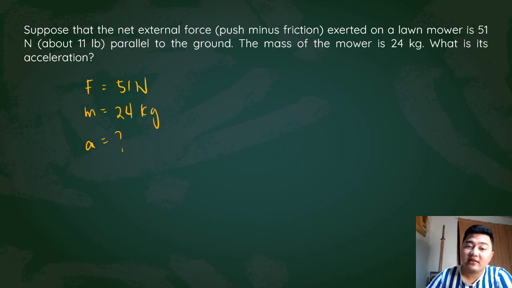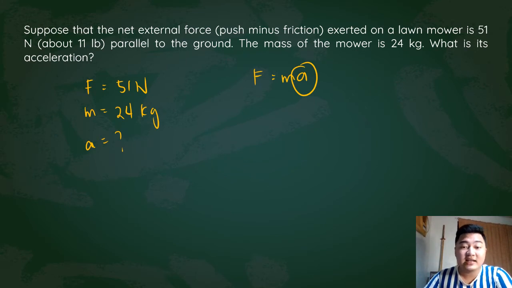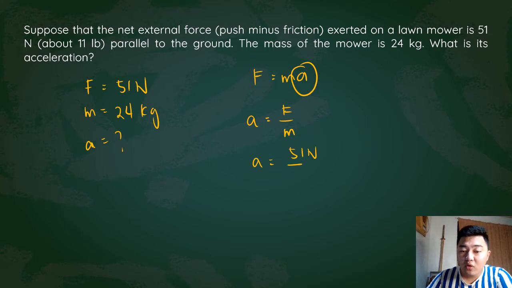To solve for acceleration, we know that force is equal to mass times acceleration. Deriving an equation for acceleration, that would be a is equal to F over m. So substituting your values, your force is 51 newtons over 24 kilograms.